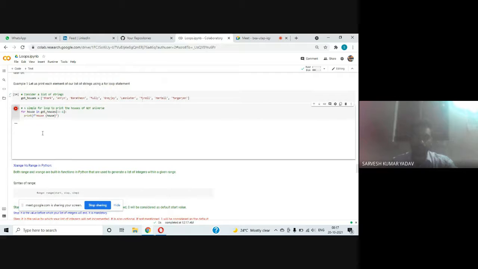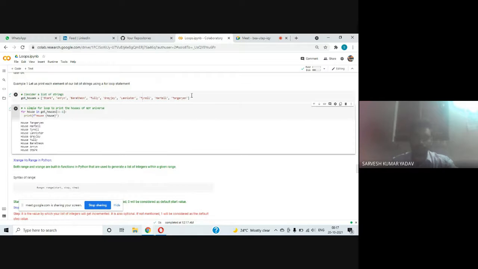Yeah, we got all elements from the backward direction because we are defining the step equal to -1. And here we are fetching this variable; earlier it was x, now it is house. You can take any name here and just fetch the value of this variable. It is iterating through all elements of this list as the property of this for loop.